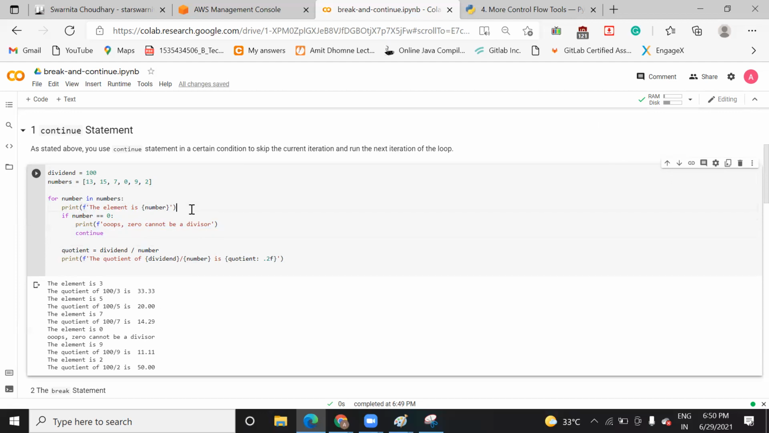What is that F? This is the format, used to print your data in this format. We call it string formatting. When I take the cursor over it, it shows print, built-in function print. Inside this, f is called string format, so that the data comes in this format. You can see the element is 3. Whatever the current value of this temporary variable number is will come here.